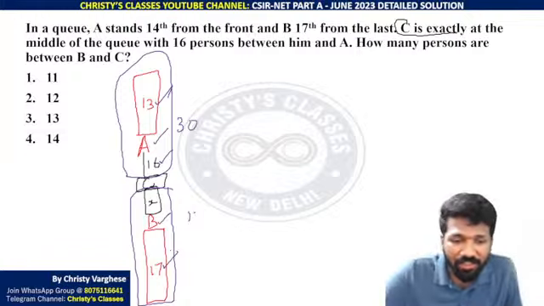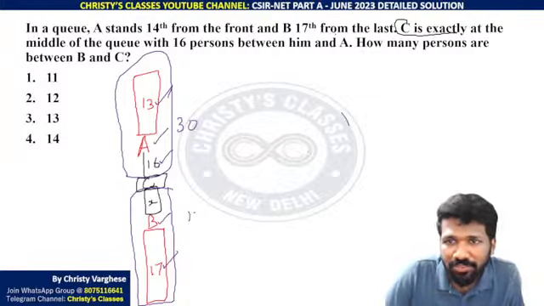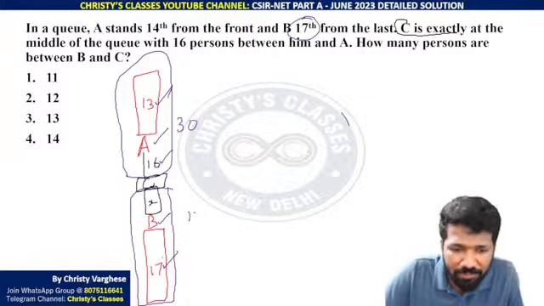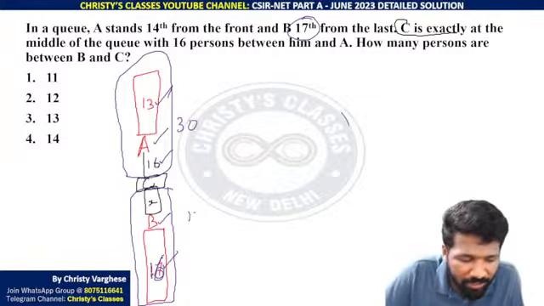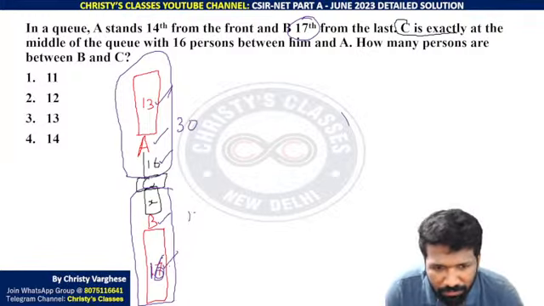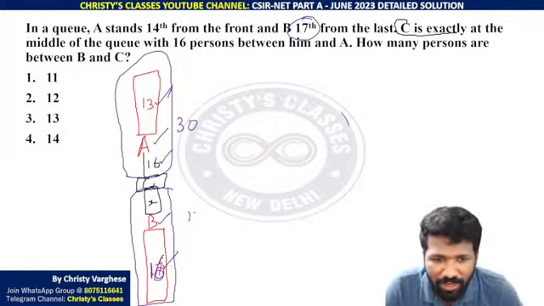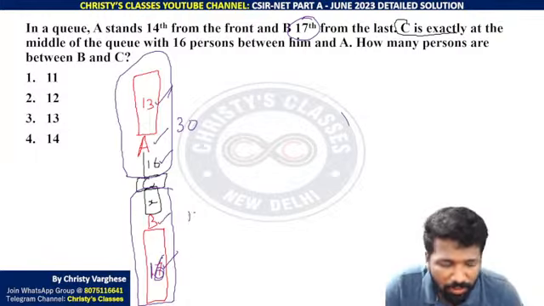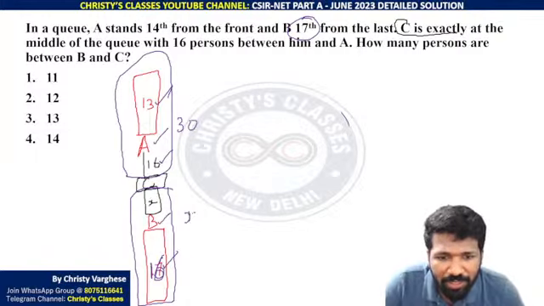Okay, 17th from the last it is mentioned. I made a mistake. B is 17th from the last means 16 people only after B. After B 16 people. B included as 17. After B 16 people only. So we can say X plus B 1 plus 16.